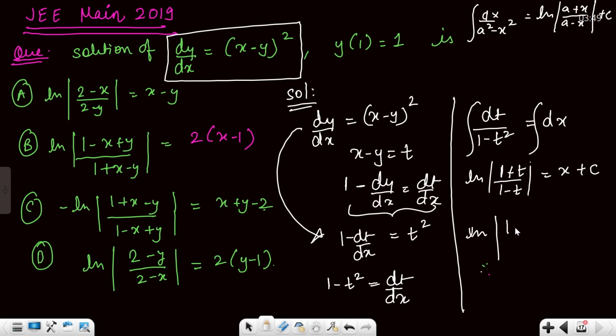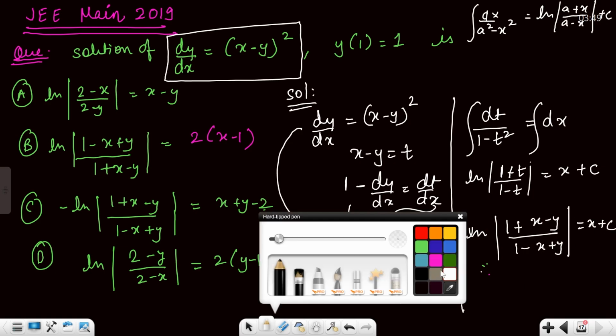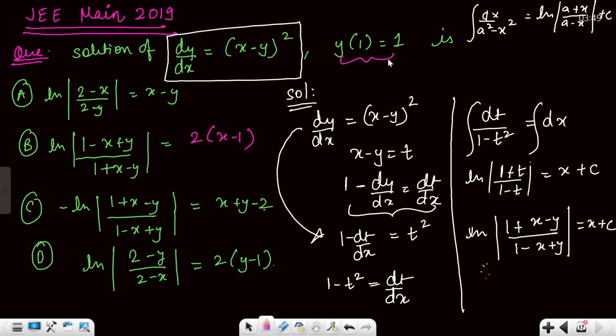Now put the value. Log of mod of 1 plus t upon 1 minus t, where t is x minus y, is 1 plus x minus y upon 1 minus x plus y, is equal to x plus c. And now, because the initial condition is given, 1 comma 1, satisfy 1 comma 1. So this is log of 1 is equal to 1 plus c. Clearly c is coming out as minus 1.